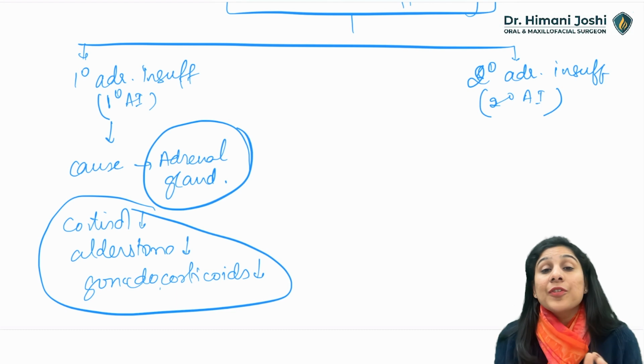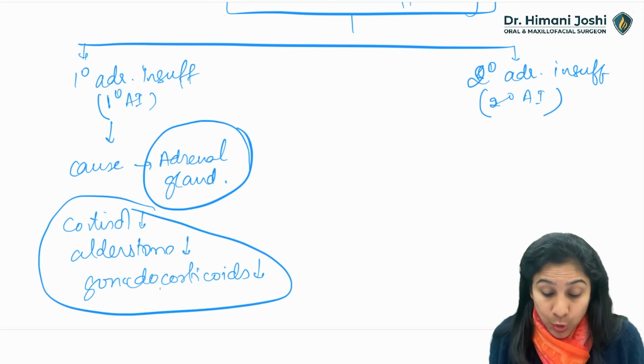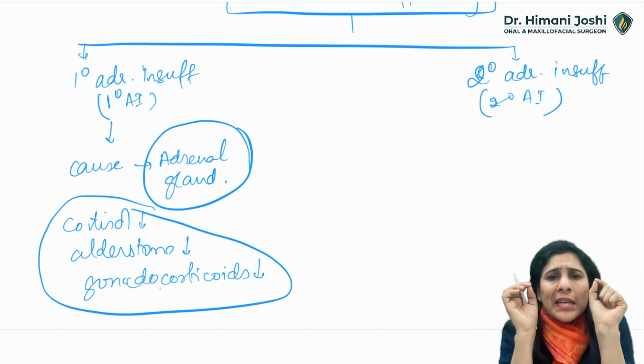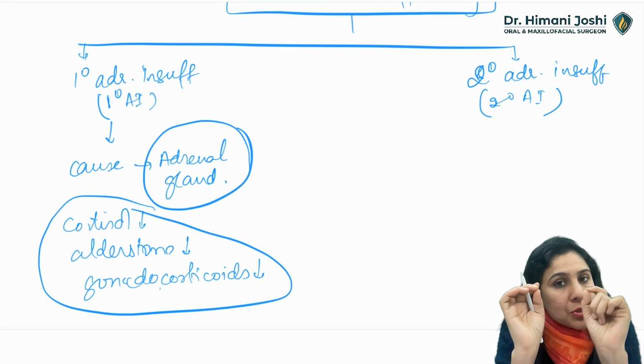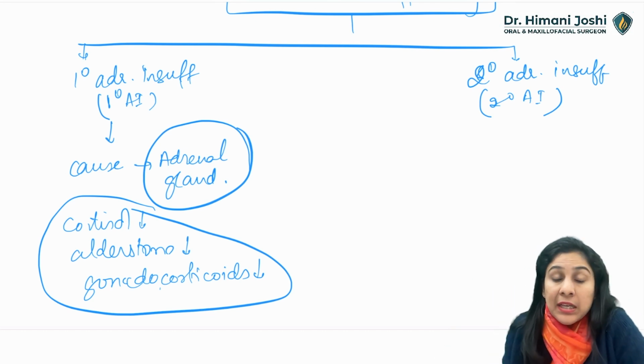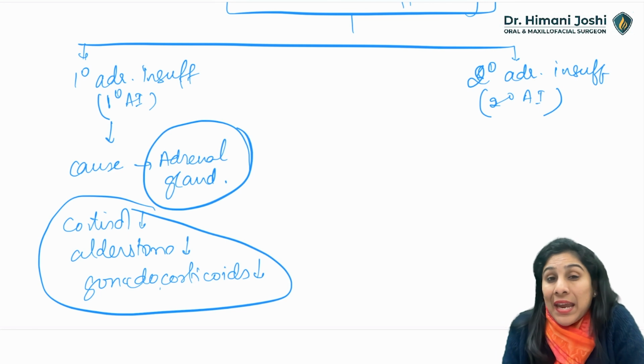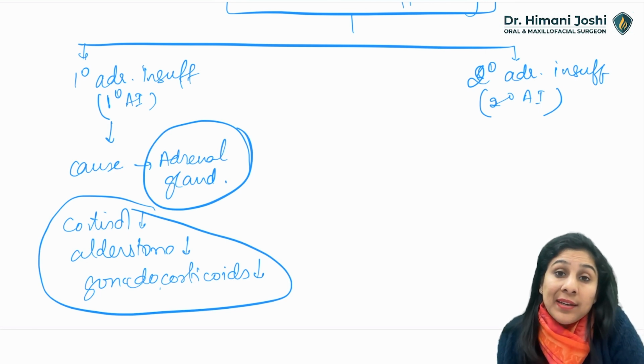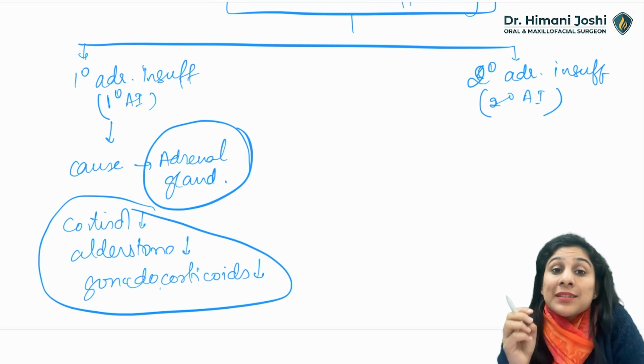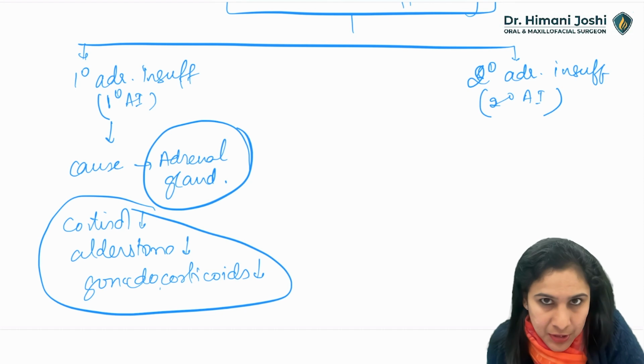And this is a very, very dreadful situation. Okay, in this situation, a little bit of stressor to the patient can be life-threatening. He is always supposed to be on exogenous steroids. Any stressor has to be identified and more steroids need to be given so that the stress can be tackled by the patient.